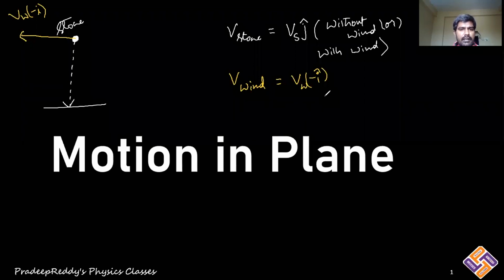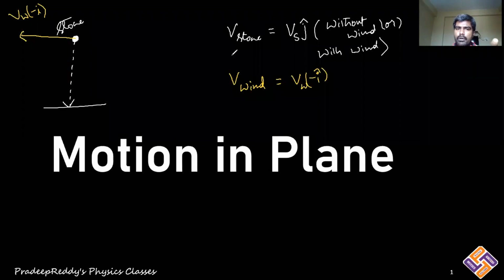If there is no wind, the stone would fall vertically downward. But what is happening now? As there is wind here, wind is influencing the path of the stone. Remember that wind is only influencing the path of the stone, but not the velocity of the stone.